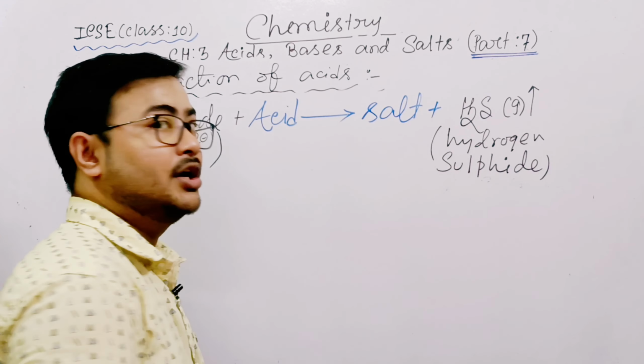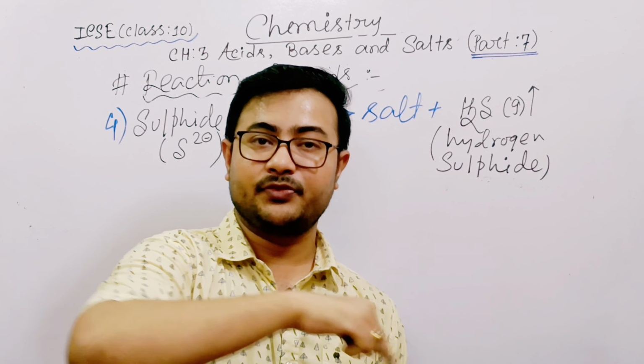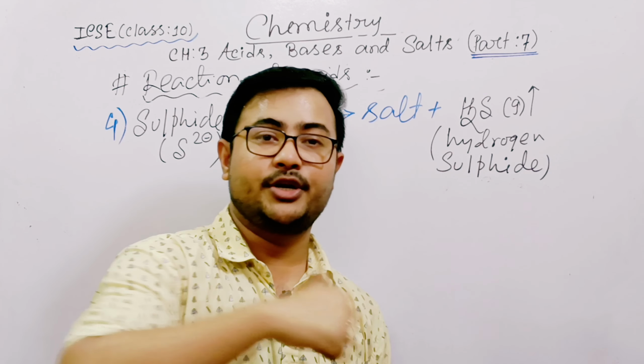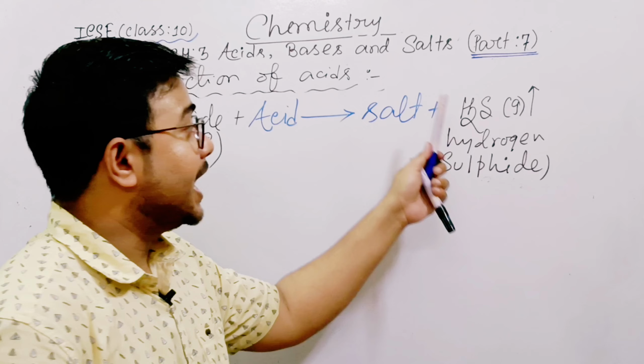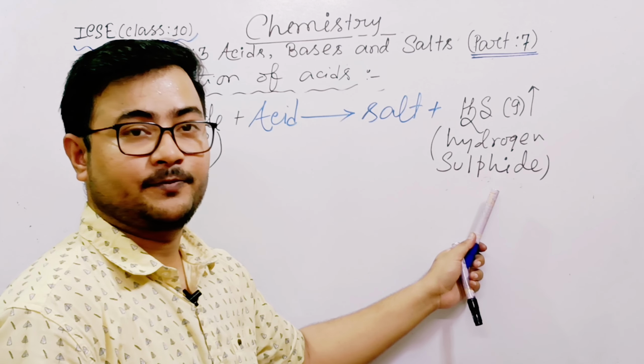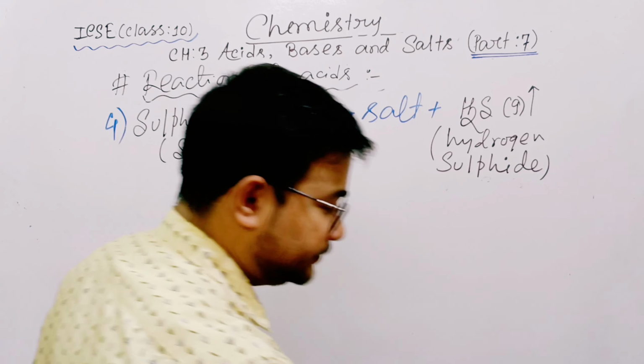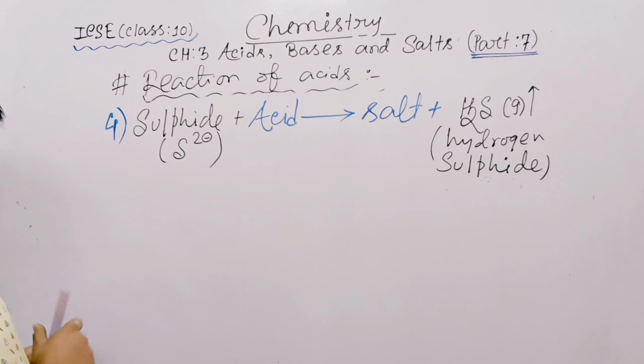So my question: when will carbon dioxide form? When we have carbonate or bicarbonate. When will sulfur dioxide form? When we have sulfite or bisulfite. When will hydrogen sulfide form? When we have sulfide. Do you understand? So this is the main concept.